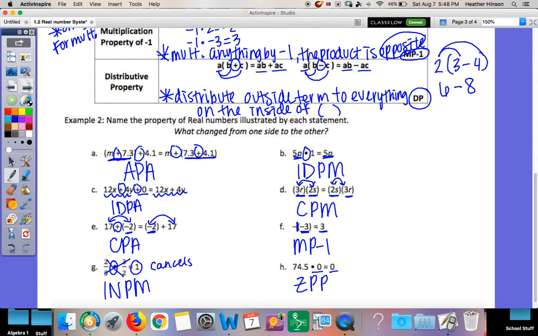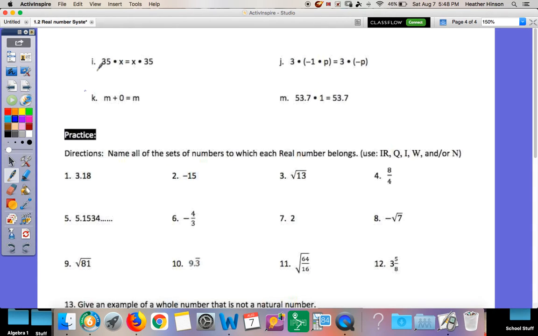Okay, on the next page, what changed from the left to right here? The order. 35 was first, and it flipped to the back. Now x is first. What property changed the order? That's commutative property, and this is multiplication.